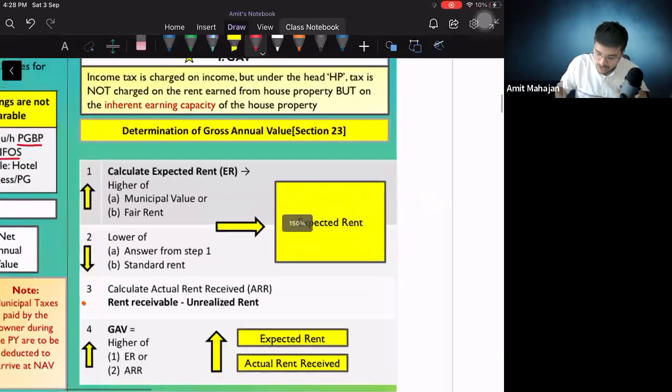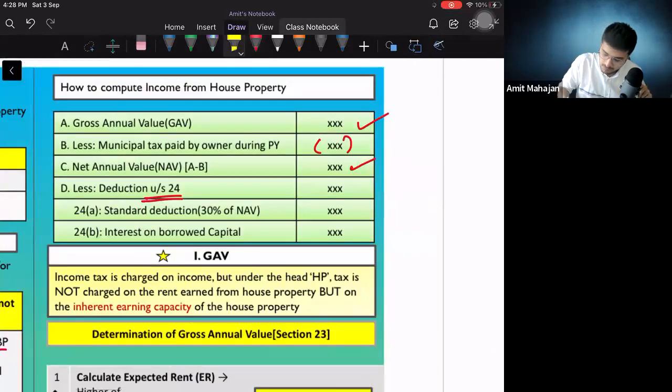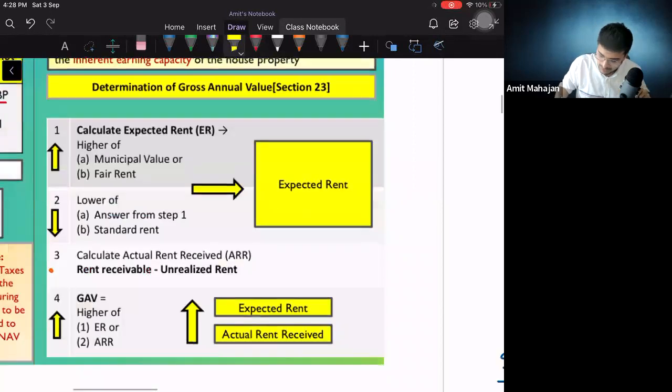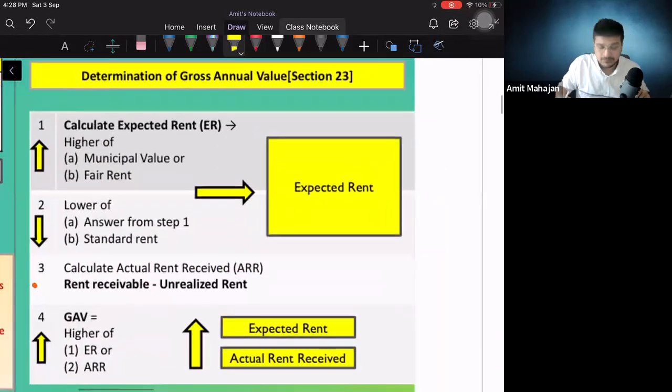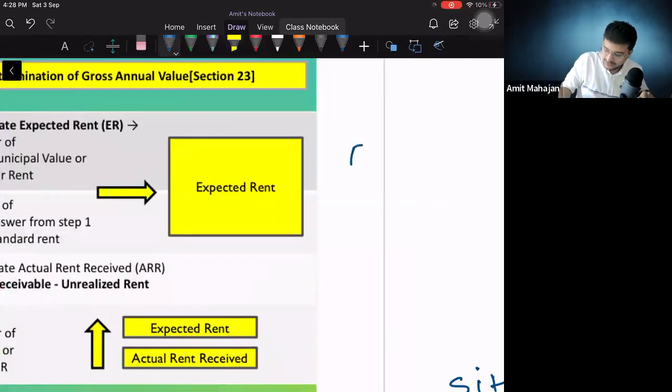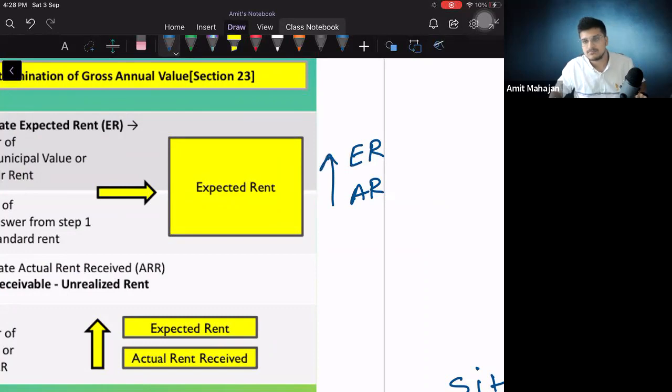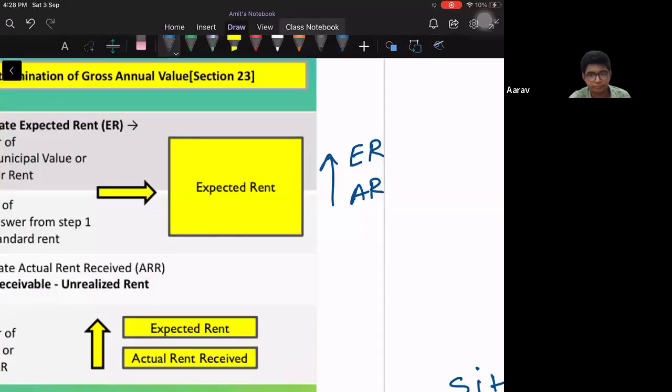After that, how to determine this GAV, the first part. How to determine the GAV? Point number one, calculate the expected rent. First of all, you have to identify this expected rent and actual rent, whichever is higher. Of course, whichever is higher, na?